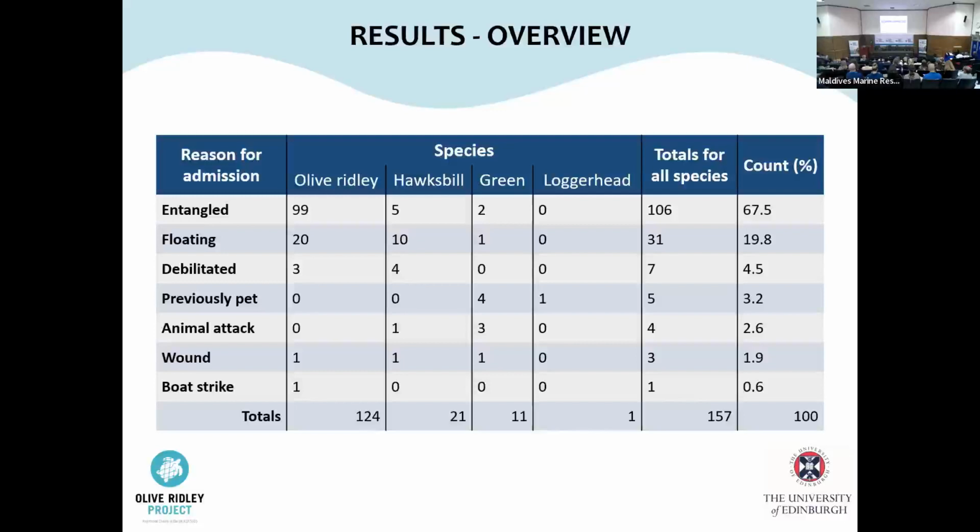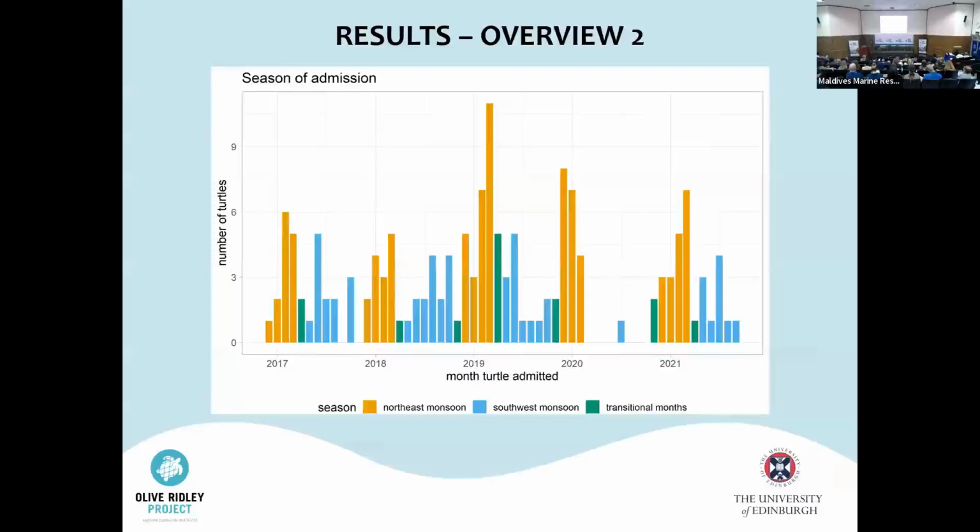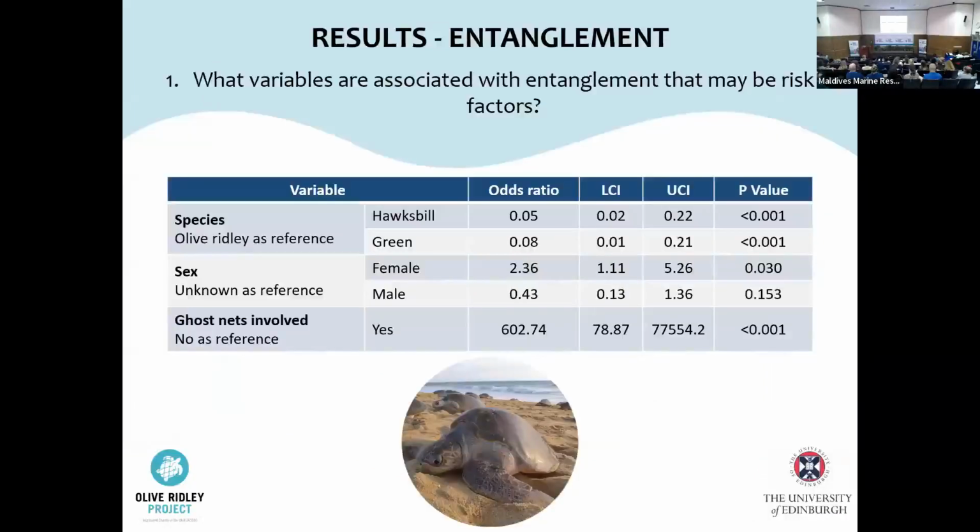Looking at the first question, what variables are associated with entanglement that may be risk factors? Using logistic regression, the following associations were found to be statistically significant. Green and hawksbill turtle species had significantly lower odds of presenting entangled, while females had higher odds. Yet, as mentioned earlier, 52% of turtles admitted were of unknown sex. Therefore, this finding is potentially unrepresentative. Entangled turtles had higher odds of ghost nets being present at admission.